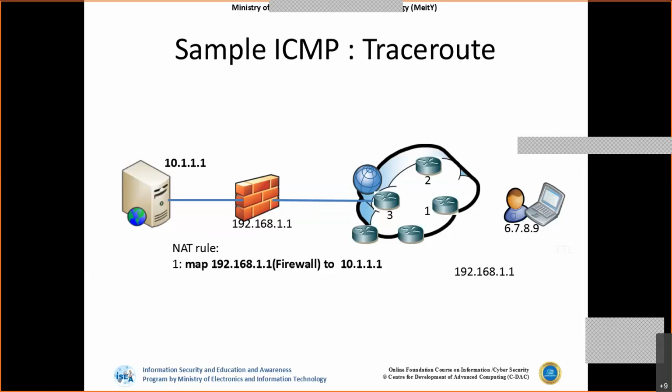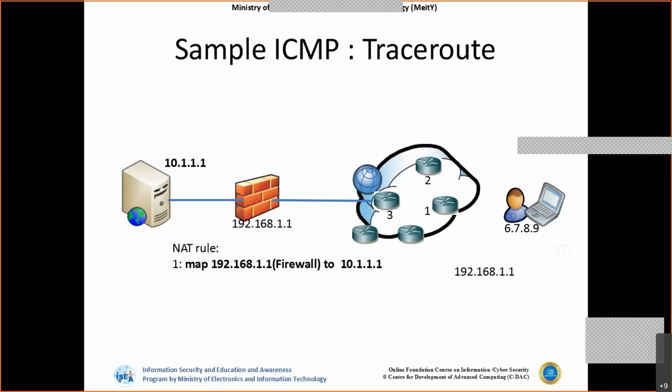Using this functionality, we try to find out the kind of devices available from our source to destination. Most of the time we have seen this traceroute, right? We just want to see whether traffic is able to go from my machine to the other machine. So we simply do a traceroute to that destination machine and see if there are any intermediate devices and whether I'm able to reach the destination. But how is that possible?